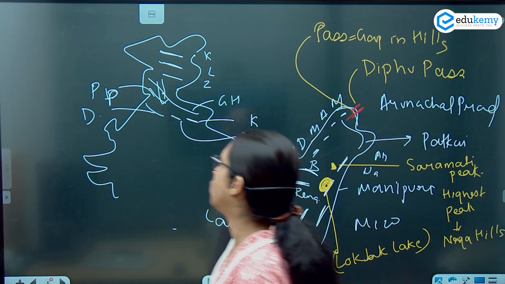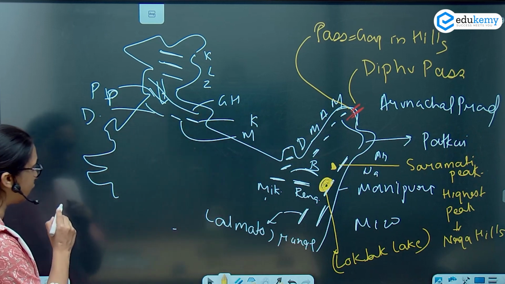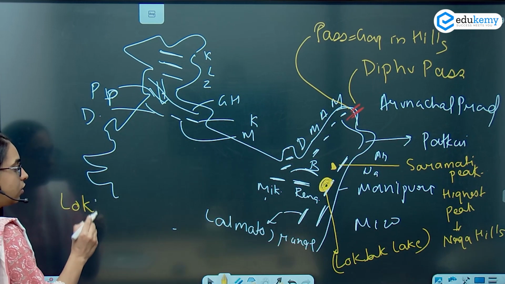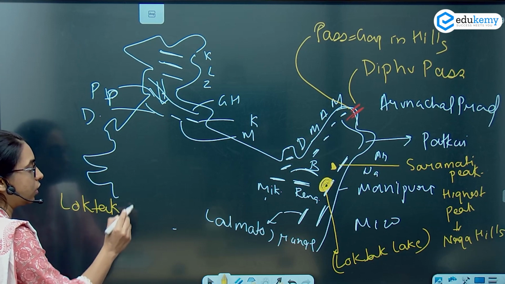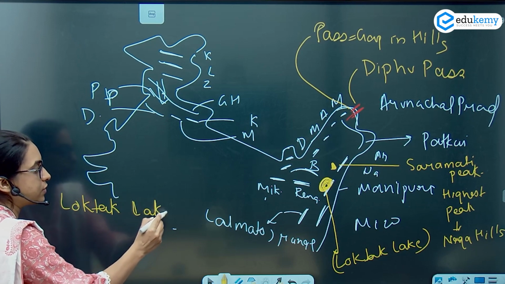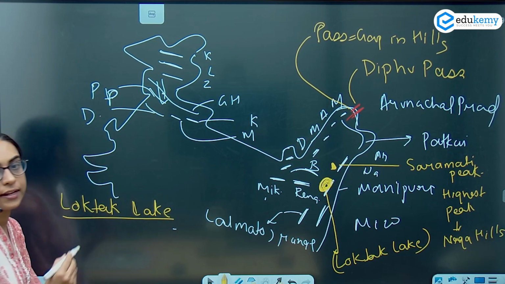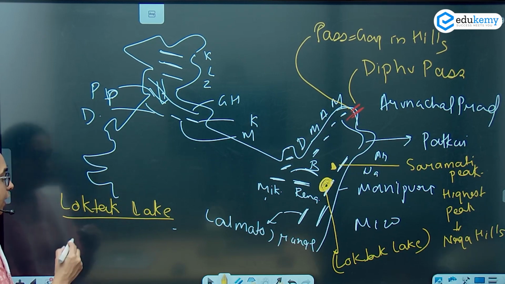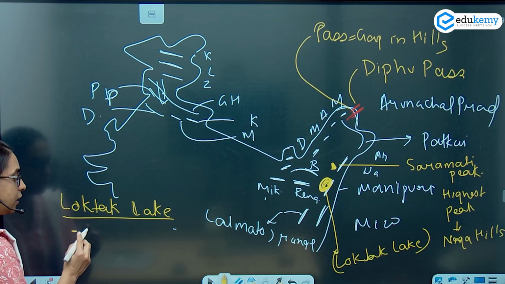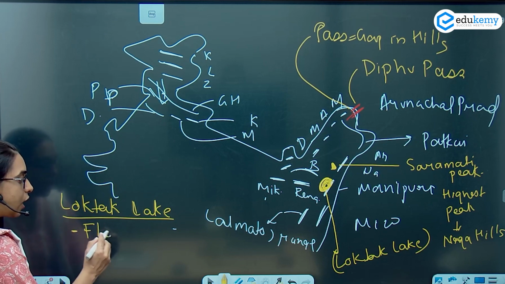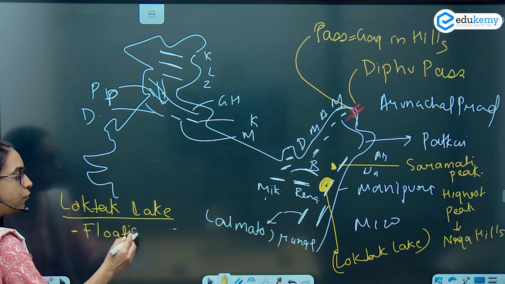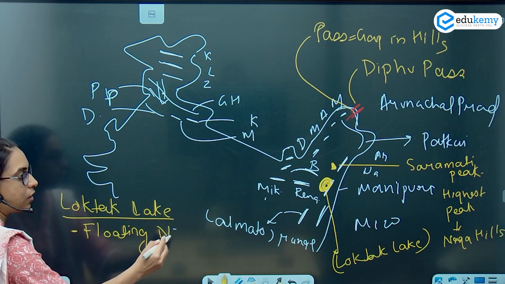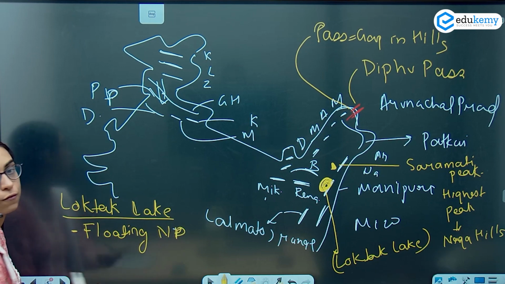If you don't know it, let's see what Loktak Lake is. It is one of the most important lakes of Manipur. It is basically considered a floating national park. इसको हम floating national park कहते हैं, ठीक है?